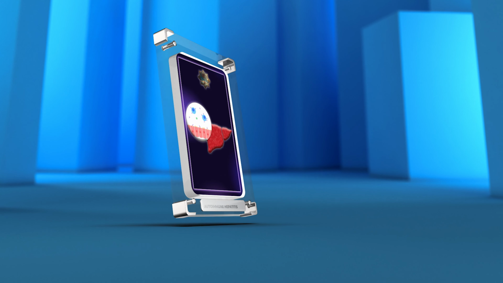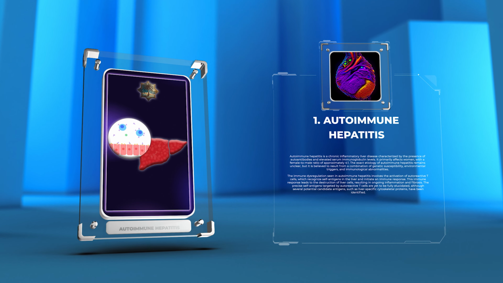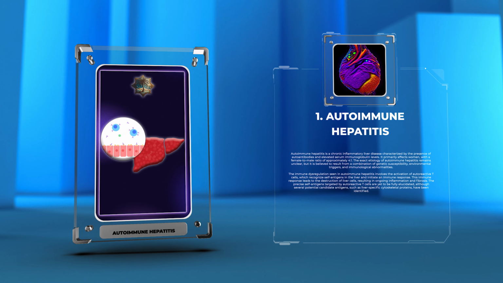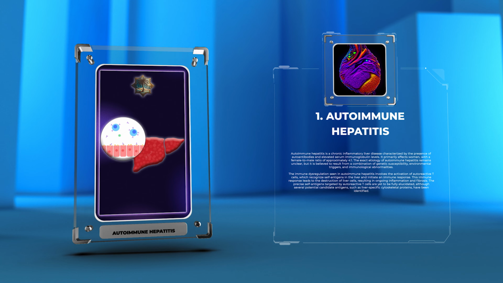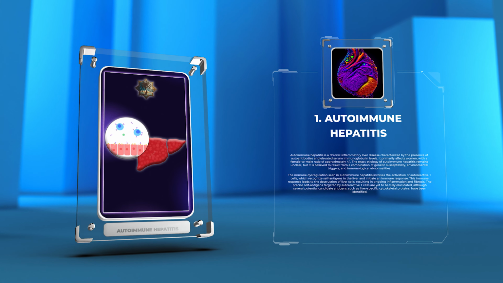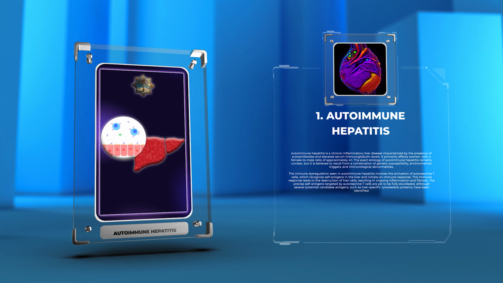Autoimmune hepatitis is a chronic inflammatory liver disease characterized by the presence of autoantibodies and elevated serum immunoglobulin levels. It primarily affects women, with a female-to-male ratio of approximately 4:1. The exact etiology of autoimmune hepatitis remains unclear, but it is believed to result from a combination of genetic susceptibility, environmental triggers, and immunological abnormalities.